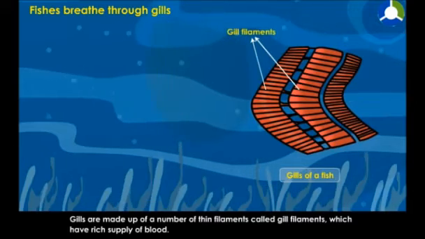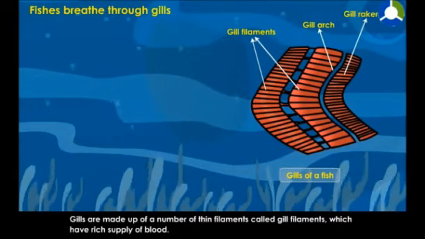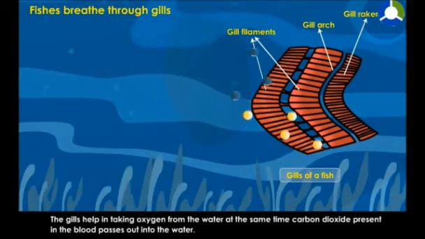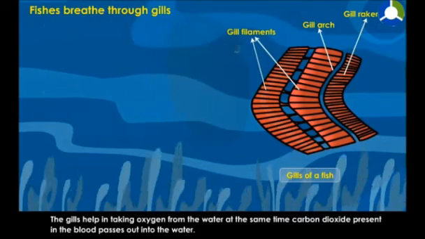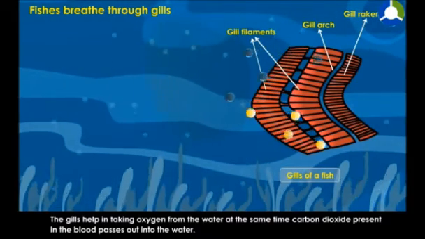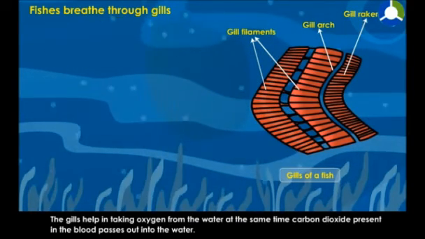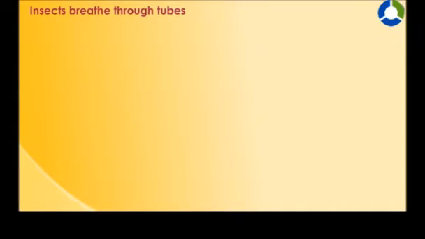Gills are made up of many thin filaments called gill filaments, which are also richly supplied with blood. The gills help in taking oxygen from the water. At the same time, carbon dioxide present in the blood passes out into the water. So this is the mechanism of breathing in fishes.